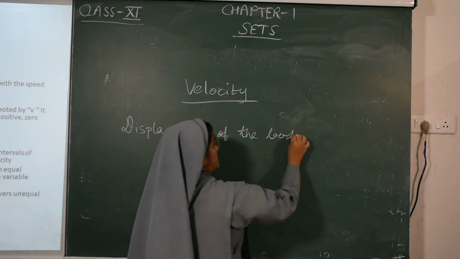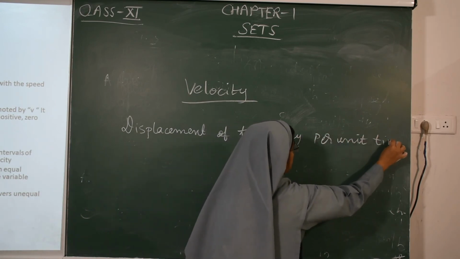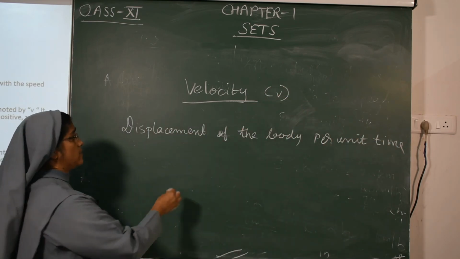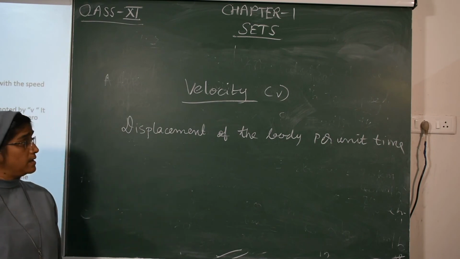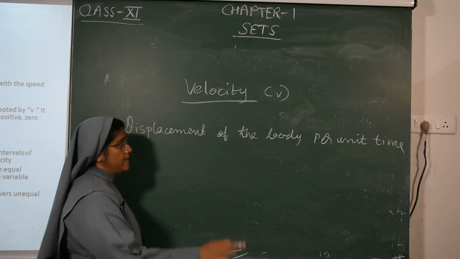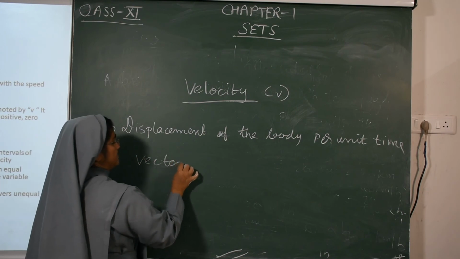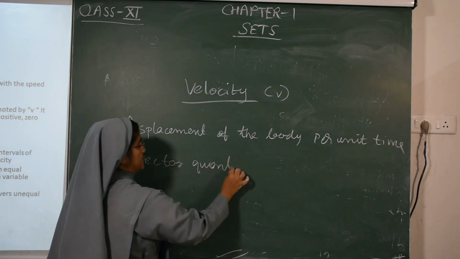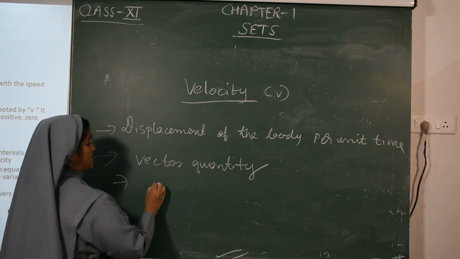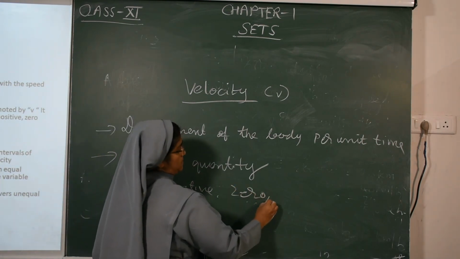Velocity is denoted by V, displacement is denoted by S, and time is denoted by T. Then the displacement of the body per unit time is called velocity. Velocity is a vector quantity. Velocity can be negative, 0 or positive.